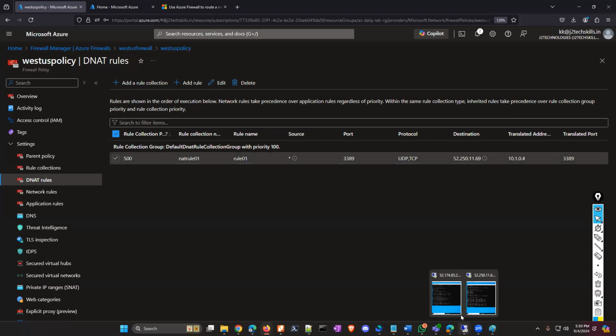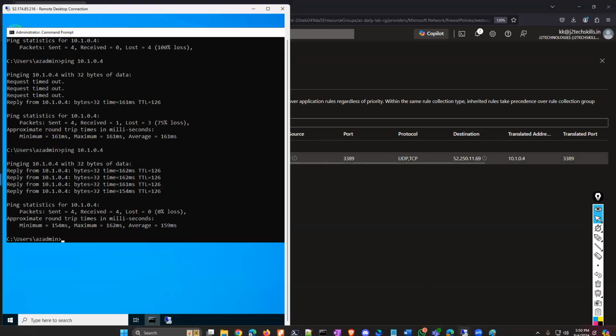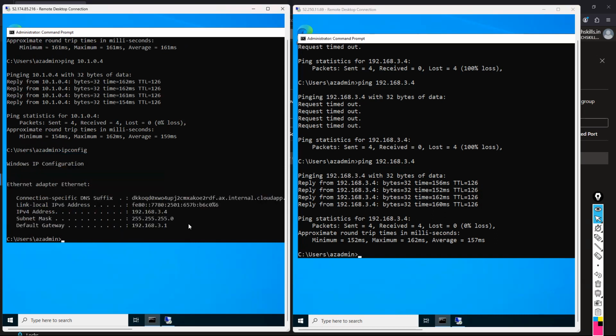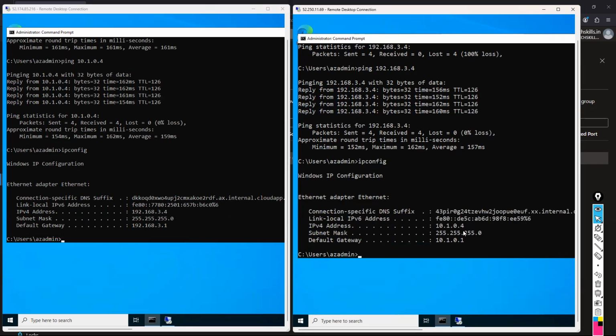So same thing, you can see here, these are the two virtual machines I created, and initially without peering, obviously it won't work at all. And initially without the route table, it won't work at all. After that, they are pinging each other. 192.168.3.4, 10.1.0.4. Initially, these are the IP network ranges. If you want to check it, you can see here, 192.168.3.4. Here, this is one IP config, and this is 10.1.0.4.